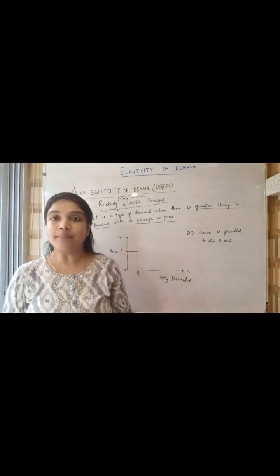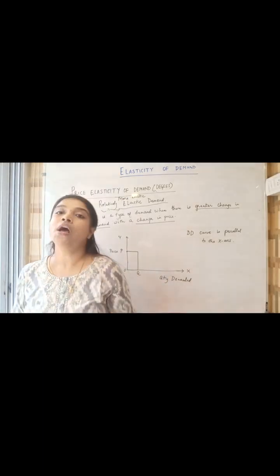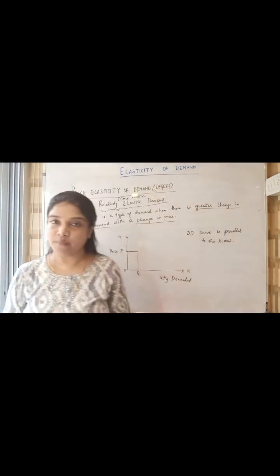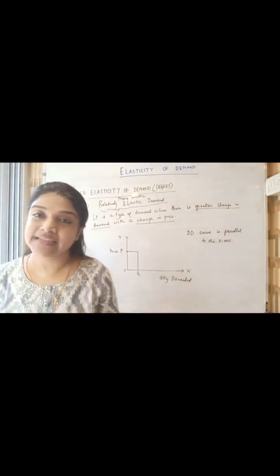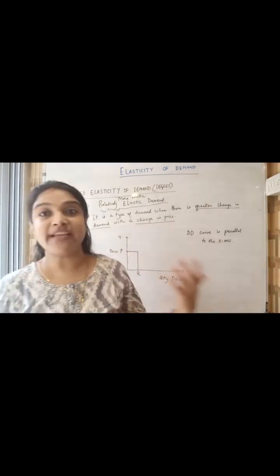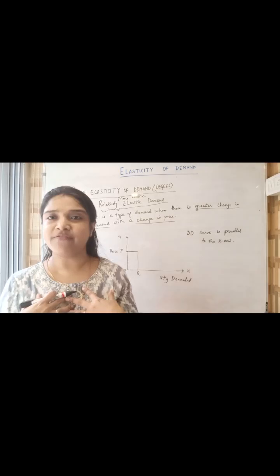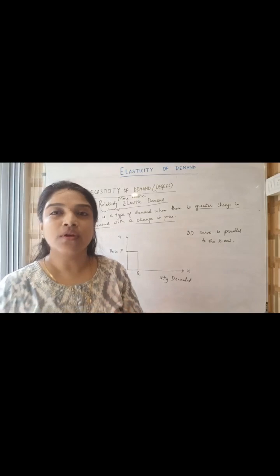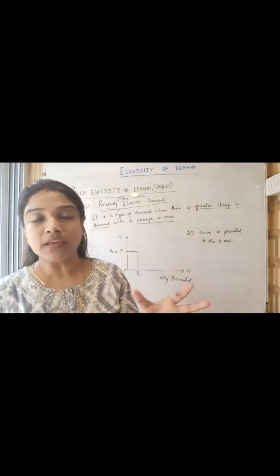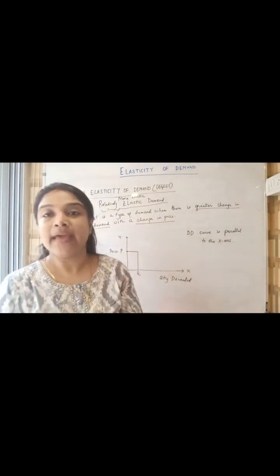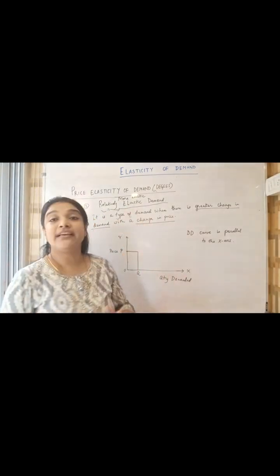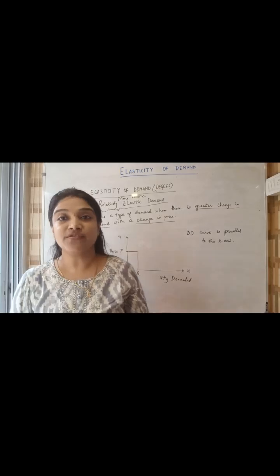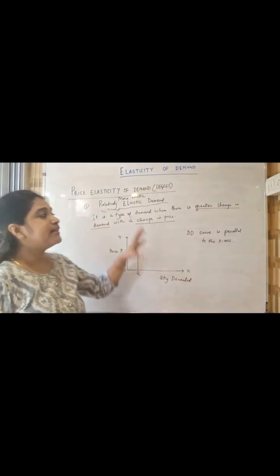I've already given you the example. Your friend has fought with you, say for 5%. There's a fight from the side of your friend, but you react at a ratio of 10%. The fight from your friend is 5%, but you are reacting in a more violent way, trying to fight with your friend in a much broader way. So that is called relatively elastic demand. Your reaction is more in response to the fight of your friend. That is called relatively elastic demand.